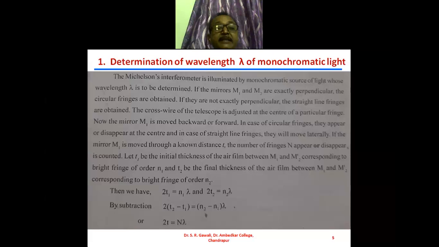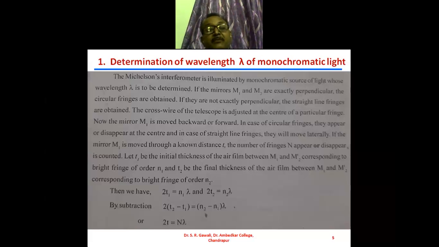So T1 is the initial thickness of the air film between the mirror M1 and M2 dash, where M2 dash is the image of the mirror M2, corresponding to the bright fringe of order N1. Similarly, T2 is the final thickness of the air film between M1 and M2 dash, corresponding to the bright fringe of order N2.